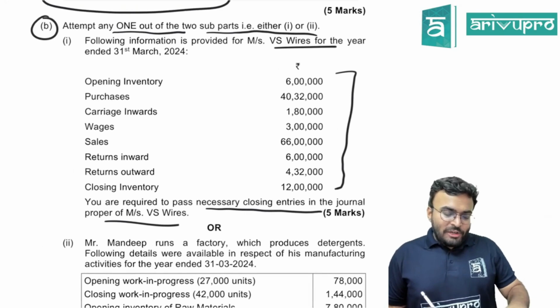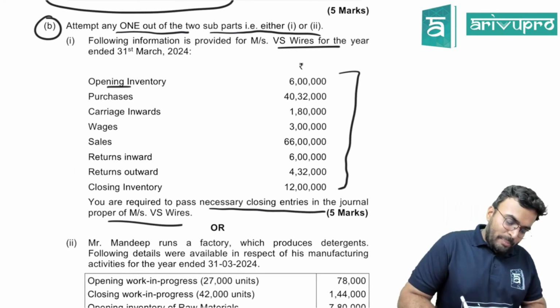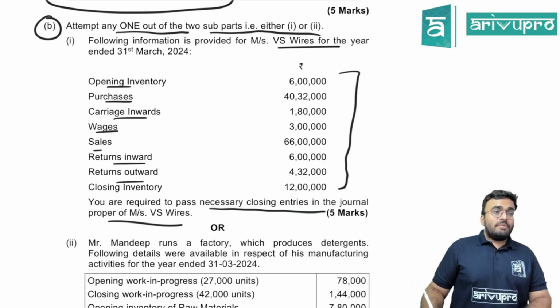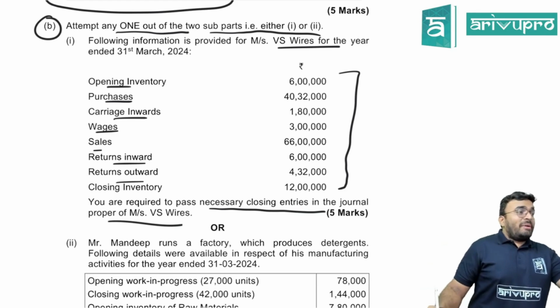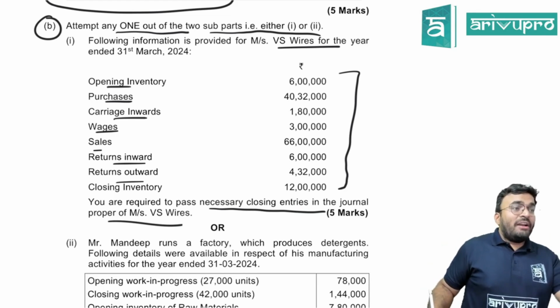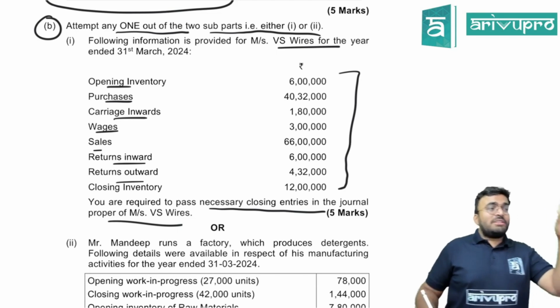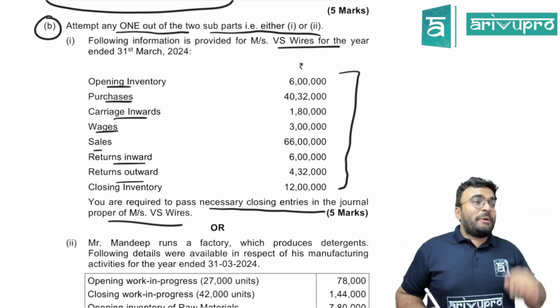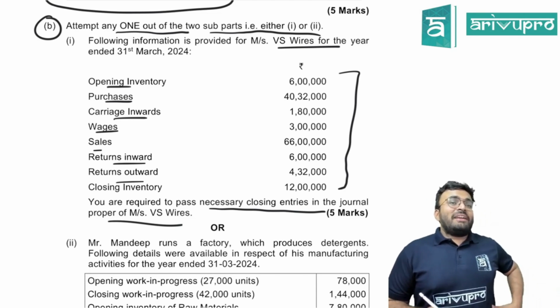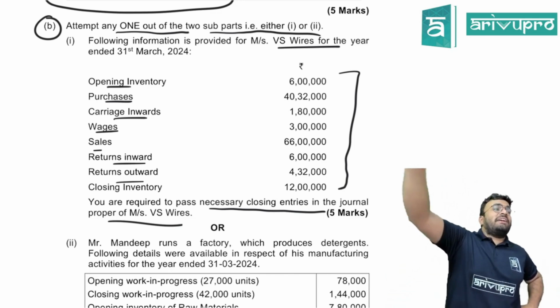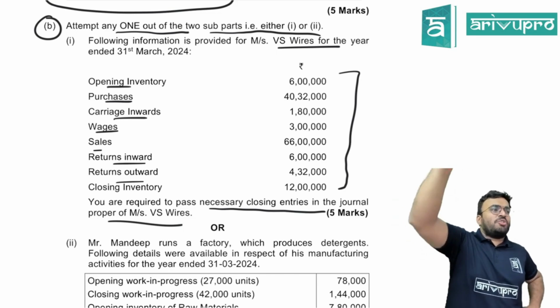First, what will you do? Purchase is there, opening inventory, purchases, carriage inward, wages, sales, returns inward, return outward. Trading account debited to opening stock. Correct, you should do that. But you cannot do that because first the purchase return has to be adjusted with purchase. Remember in trading account we always write purchases less returns. That less returns is happening because you pass a journal entry.